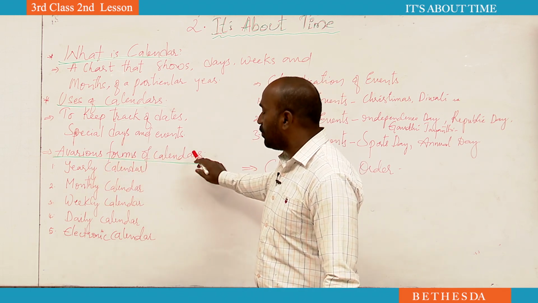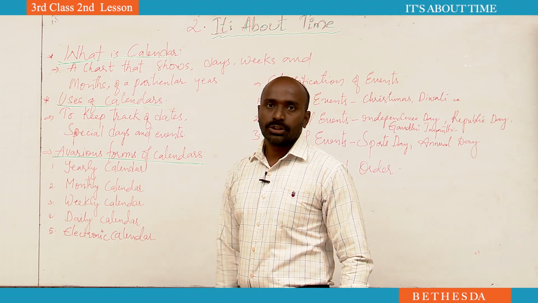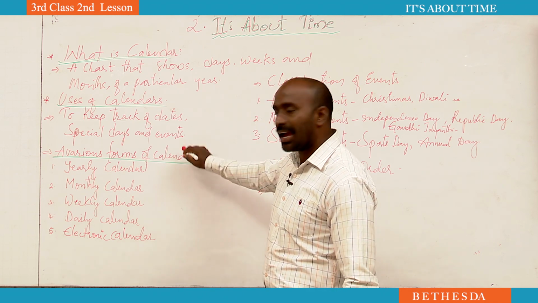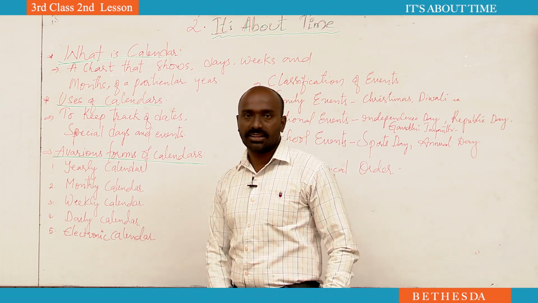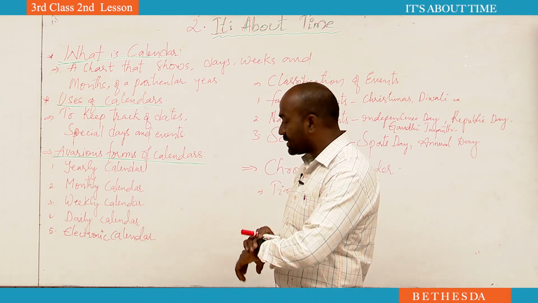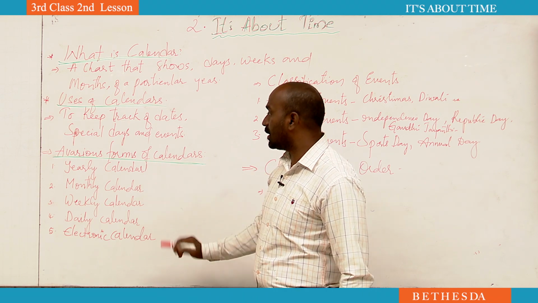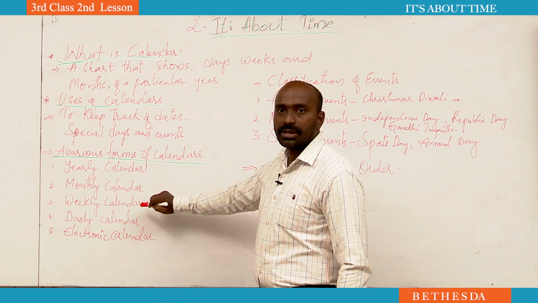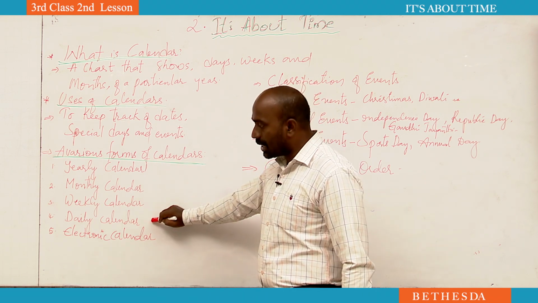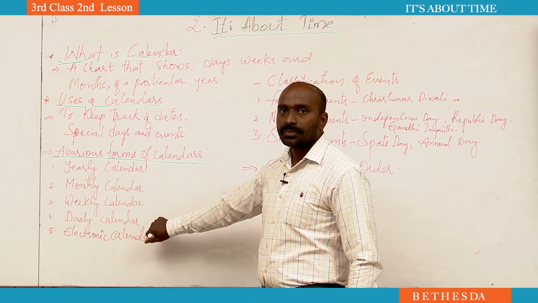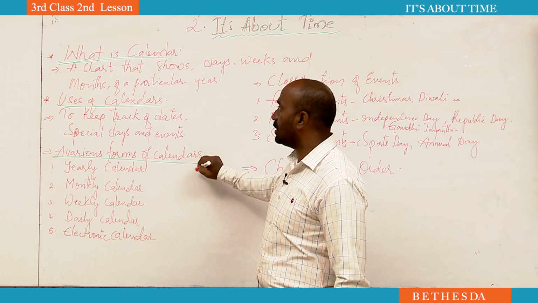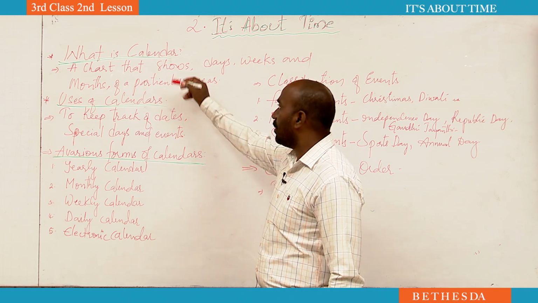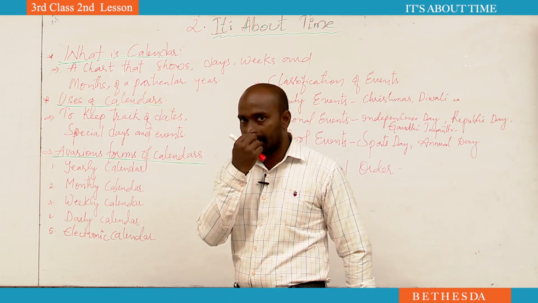These are the various forms of calendars. Students, how many forms of calendars are there? Five different forms of calendars are there. What are they? What is the first one? Yearly calendar, monthly calendar, weekly calendar, daily calendar, and the next one is the electronic calendar. So these are the various forms of calendars. We have also studied their uses. We even studied what a calendar is.